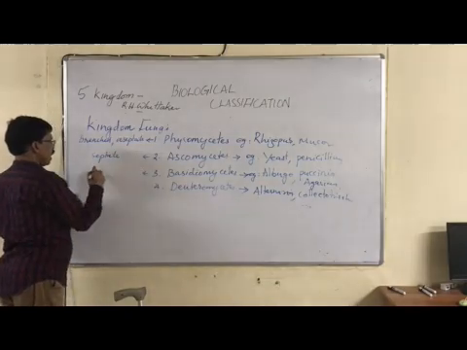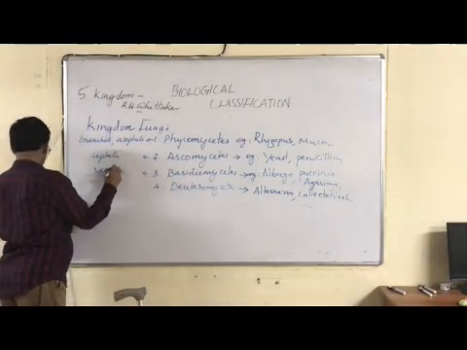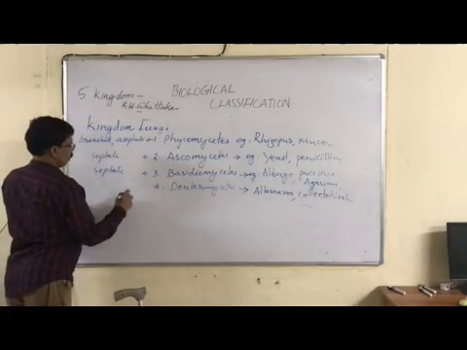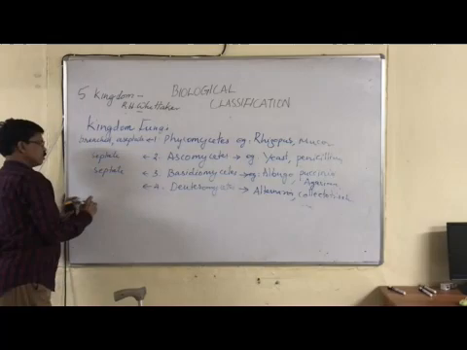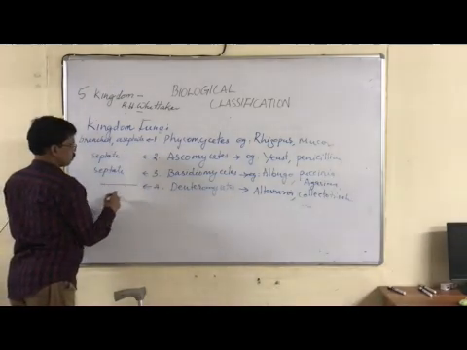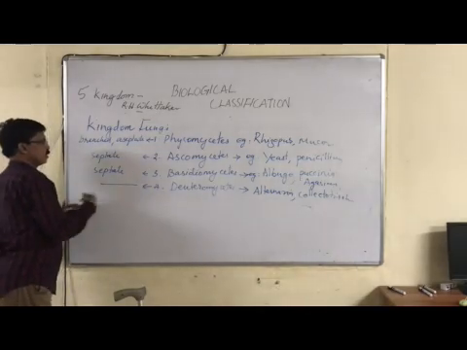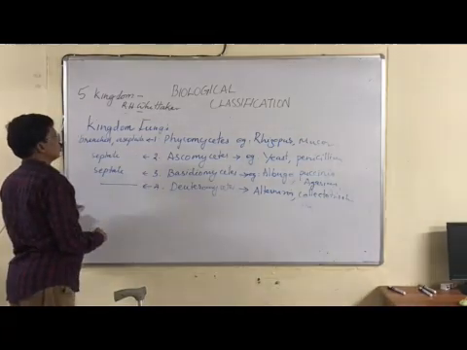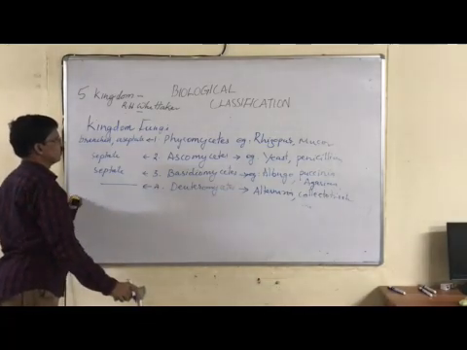Basidiomycetes also have branched and septate hyphae. Deuteromycetes are also septate, but they are not described in that way because the Deuteromycetes are exceptional and will be studied at the end.